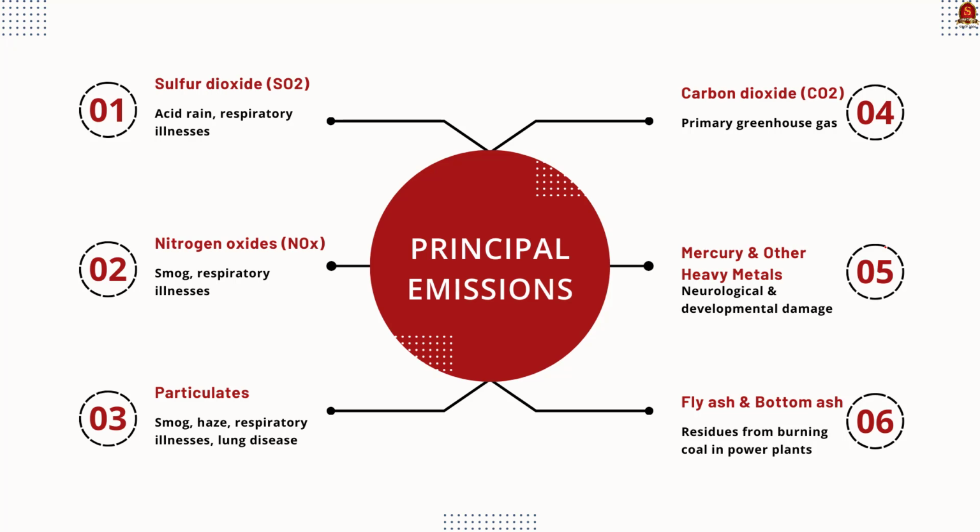Then particulates, which contribute to smog, haze and respiratory illnesses and lung diseases. Then carbon dioxide, which is the primary greenhouse gas produced from burning fossil fuel, that is coal, oil and natural gas. Then mercury and other heavy metals, which have been linked to both neurological and developmental damage in human and other animals. Then finally, fly ash and bottom ash, which are residues created when power plants burn coal.